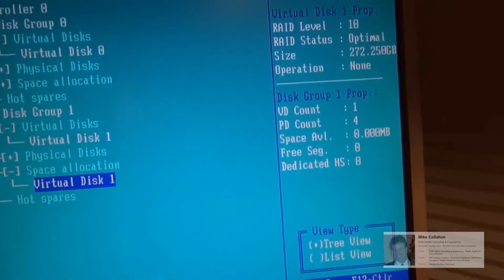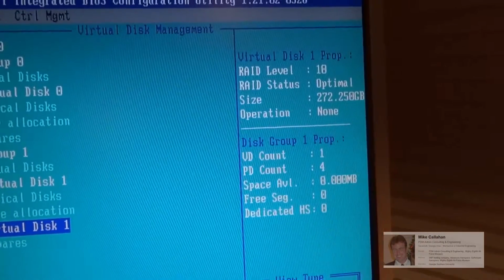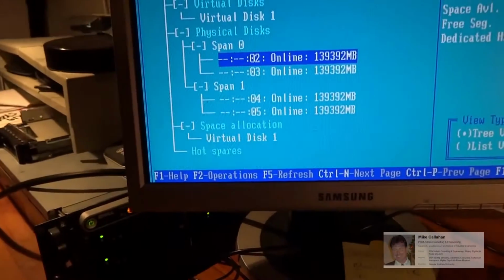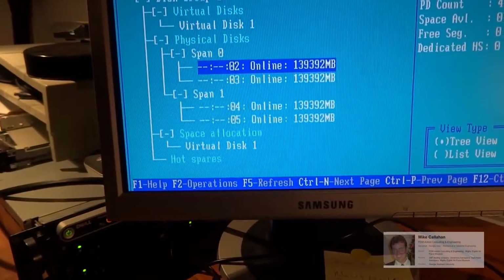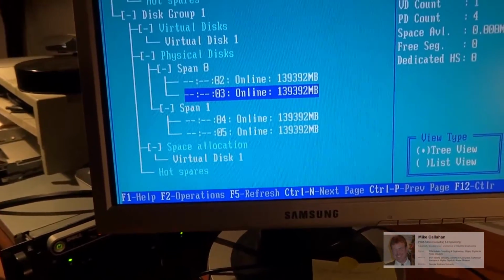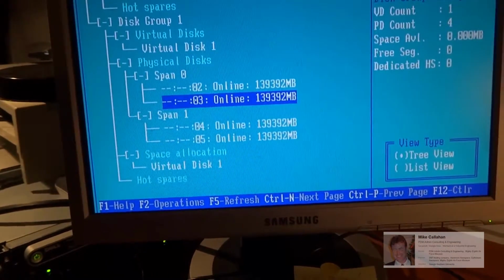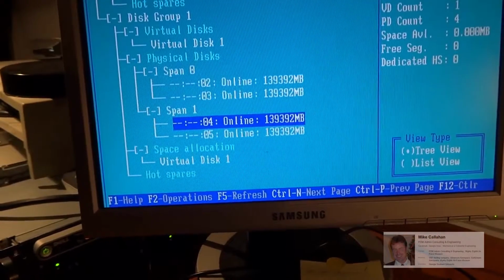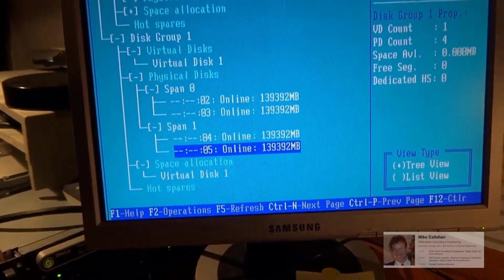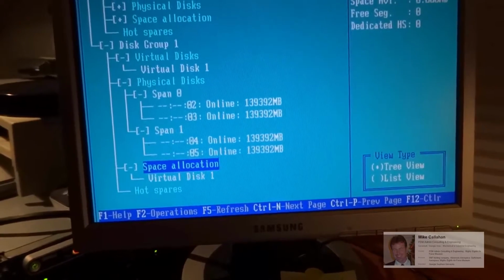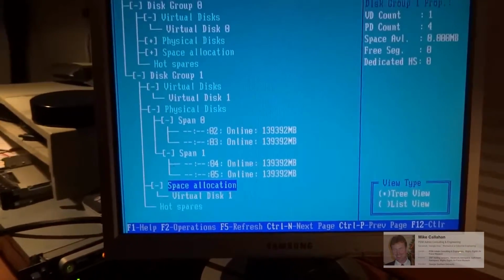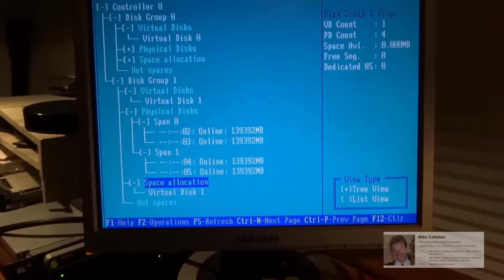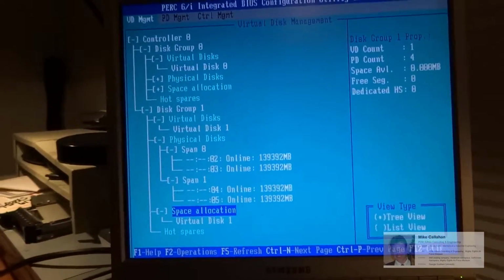At a level 10, 272 gig, and you've got the span 0, which would be the first 2 hard drives at about 140 gig, and span 1 would be your second set, around 140 gig. And that's it. And now this drive can be used for the SQL database.